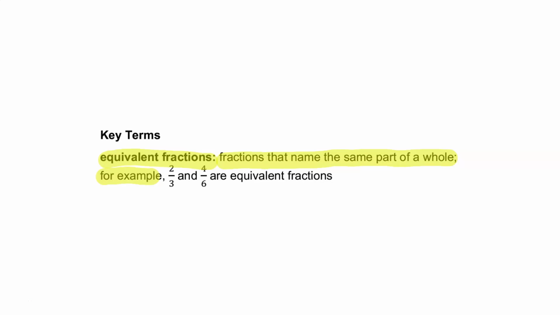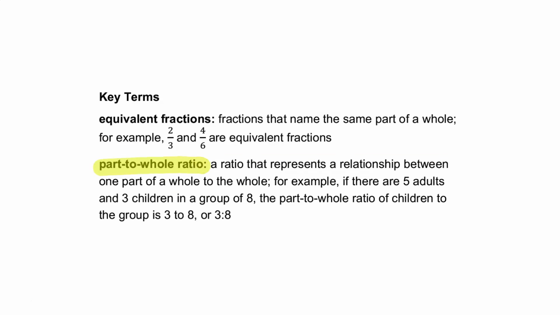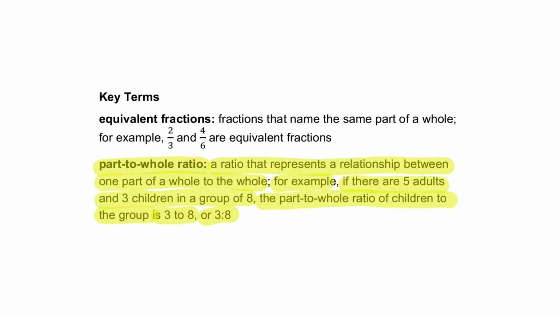For example, 2/3 and 4/6 are equivalent fractions. Part-to-whole ratio is a ratio that represents a relationship between one part of a whole to the whole. For example, if there are 5 adults and 3 children in a group of 8, the part-to-whole ratio of children to the group is 3 to 8, or 3:8.